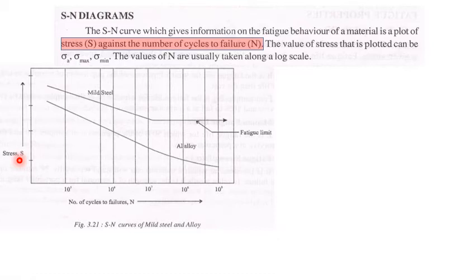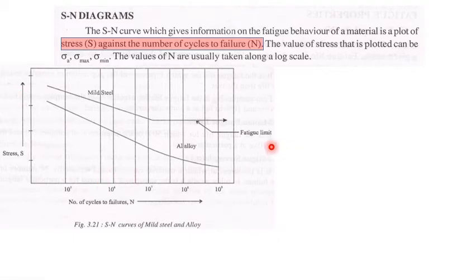So they will take a number of rotations, you can say 10 power of 6, 8, like that. Number of cycles means it can withstand so many thousands of cycles before the fracture. Here also, the sigma value may be the amplitude, or maybe a maximum value or a minimum value. That value we can take.